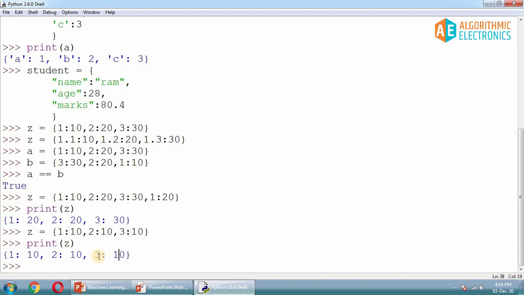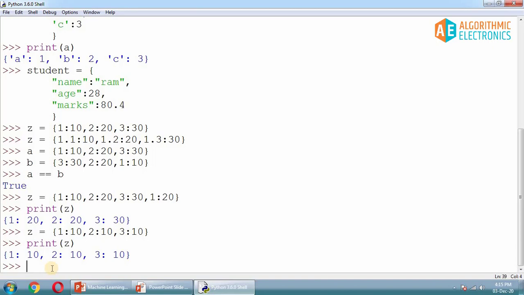Now the next important property that we have to test is the changeable property of your dictionary. We can check whether it is possible to change the value or not, and then we can make some judgment after that. But before testing this, as I said, the dictionary is unordered, but it has some indexing, or we can access the elements from the dictionary.